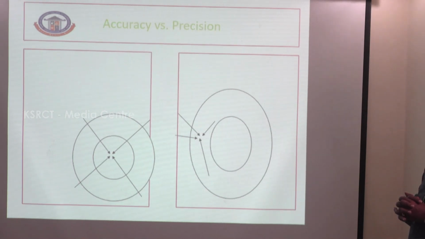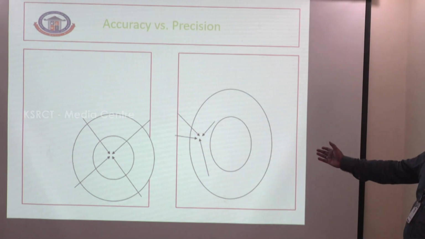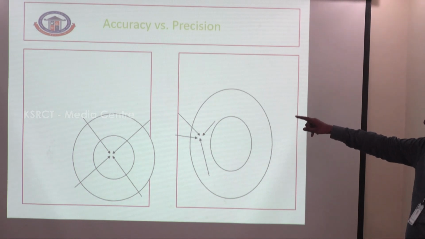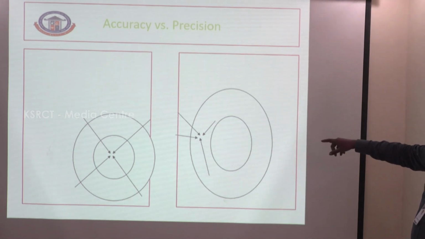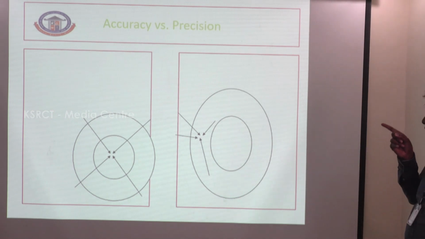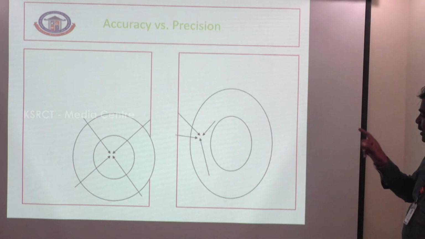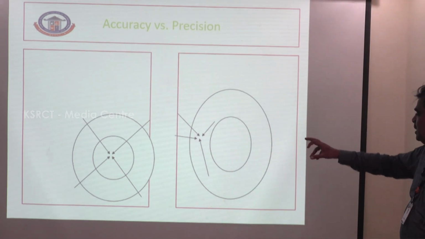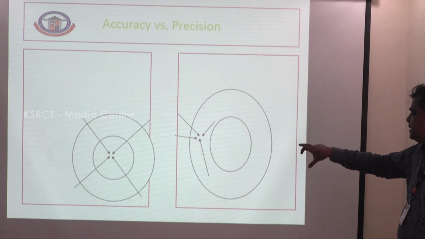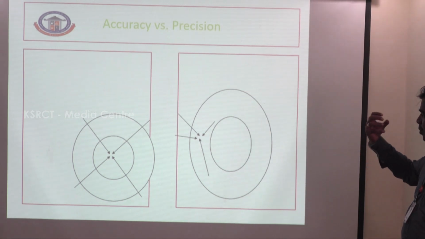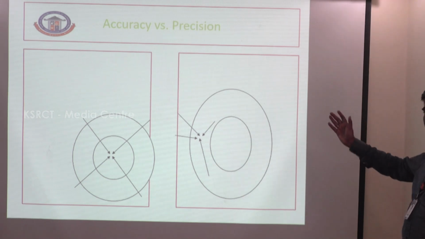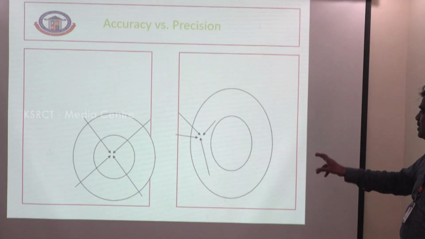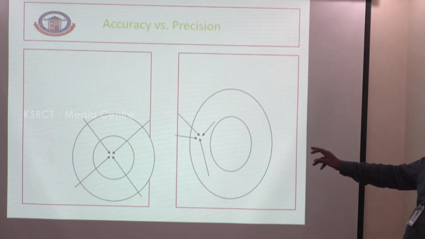This is a chart of accuracy. The first is accurate. The second is precise but not accurate. There are two pictures with outer circles and inner circles. In the first picture, all the arrows meet at the center point of contact. That is why I say there is accuracy. The second one is not accurate but precise. Precise means all the arrows meet at one point, but not yet close to the true value. So the first picture is high accuracy and high precision. The second one is low accuracy and high precision, because it is not close to the true value.